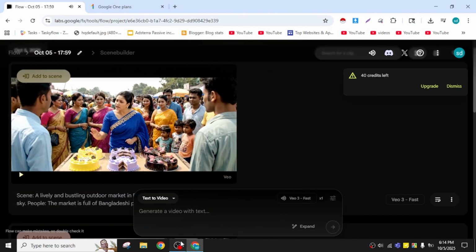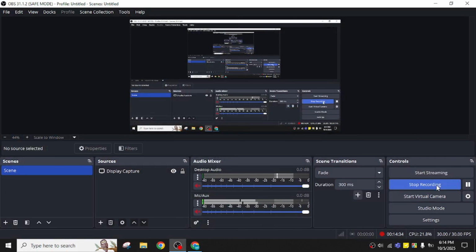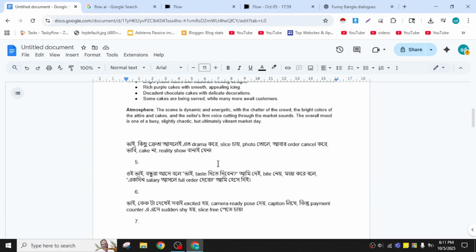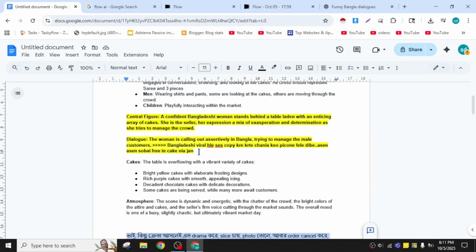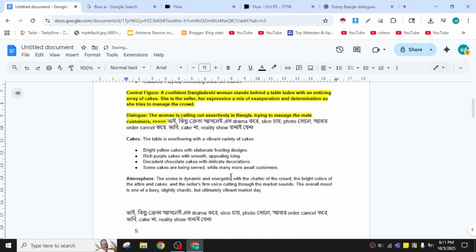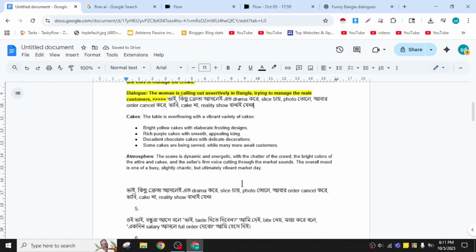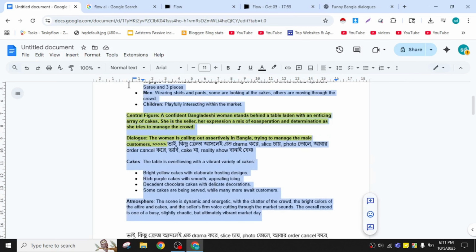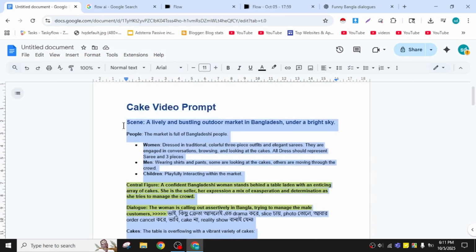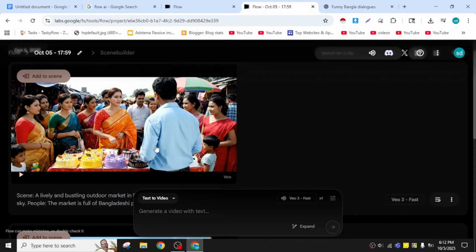So guys, this is actually the main thing. If you don't have Veo 3, I will share a video. You can get 1 year free Veo 3 with this method. You apply after, otherwise you can use Flow also. By Flow you can also make free video. The template, the prompt is very simple. Just copy the prompt and paste it in your text to video AI. So guys, thank you for watching this video. Hope we will share a new method in the next video. Bye.